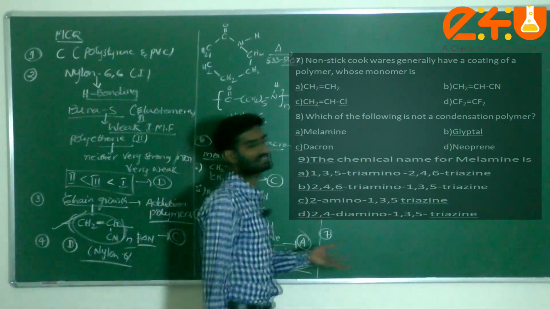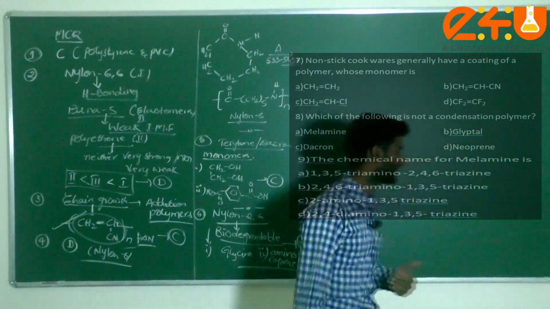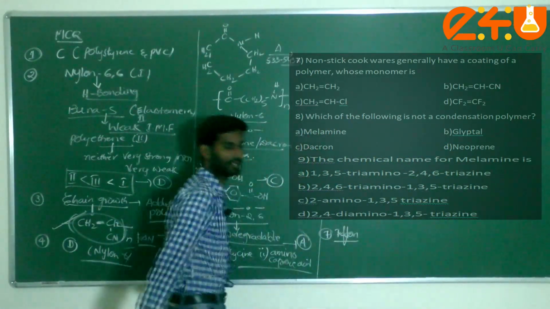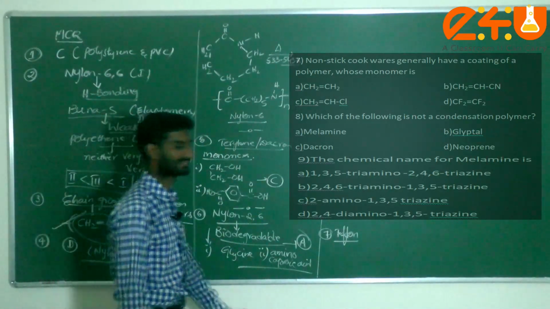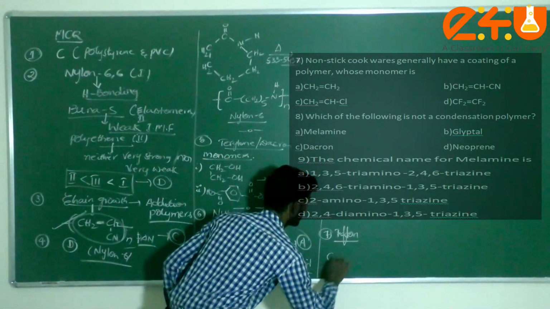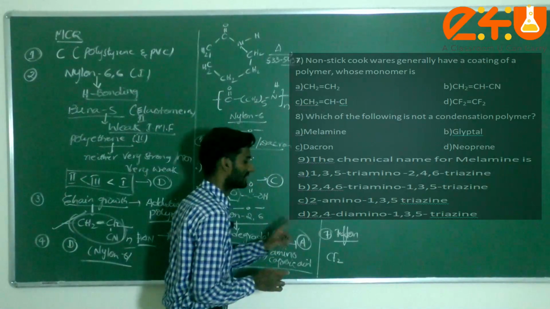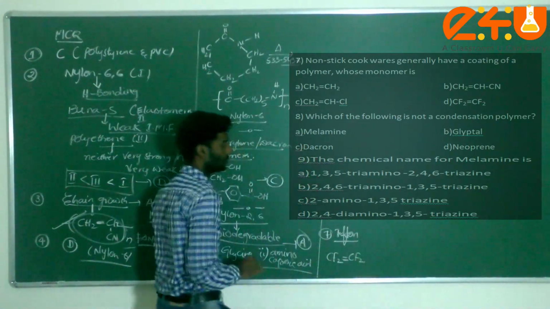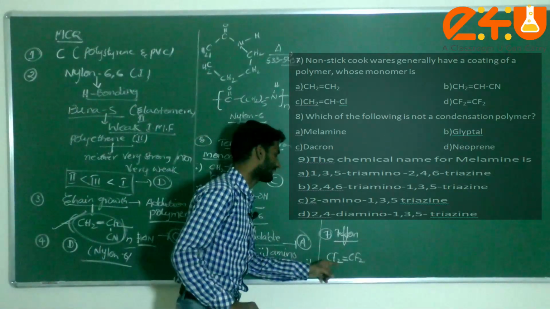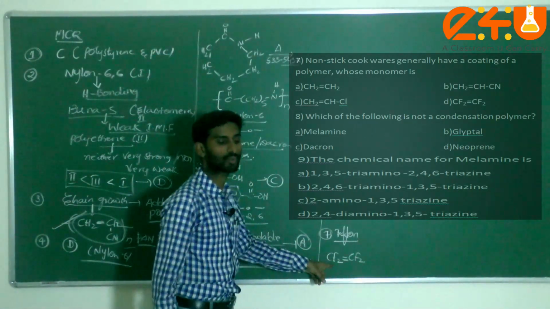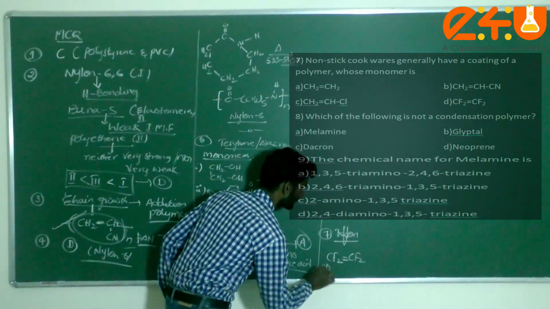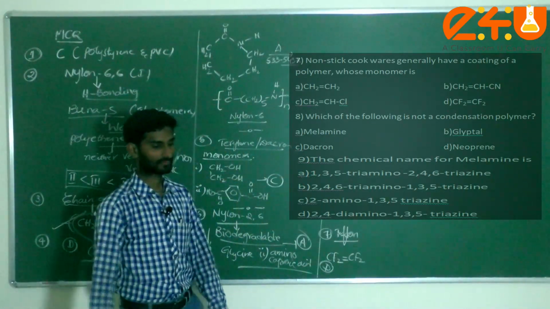Non-stick cooking pans are coated with Teflon. First we need to understand the Teflon formula. Instead of hydrogen, fluorine atoms will come, double bond, CF2. This is called tetrafluoroethene, commonly called Teflon. That is option D. Am I correct or not?